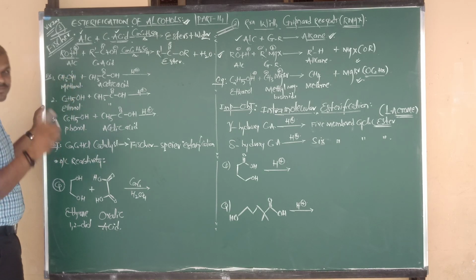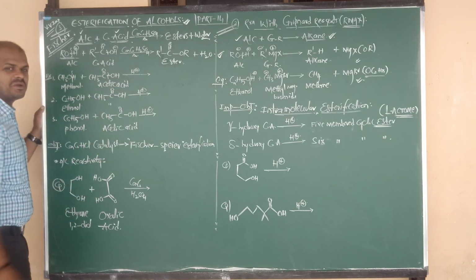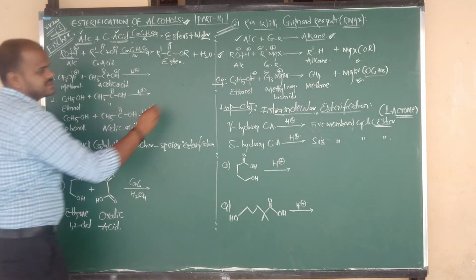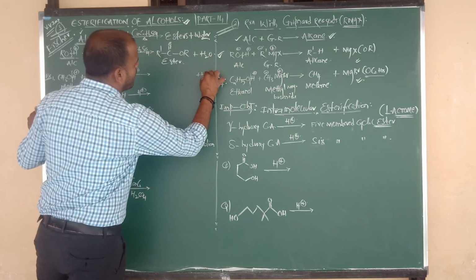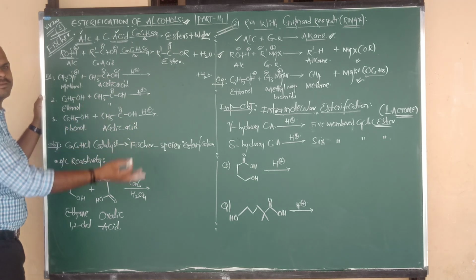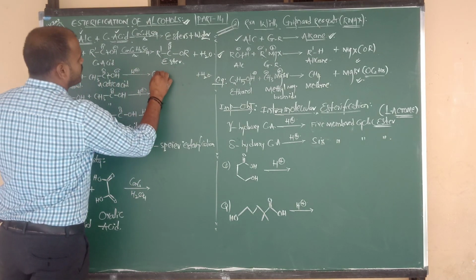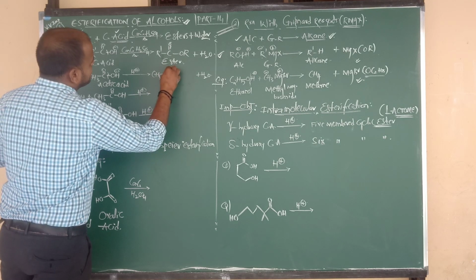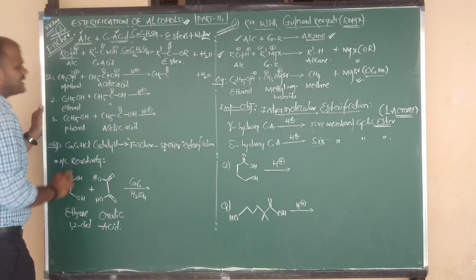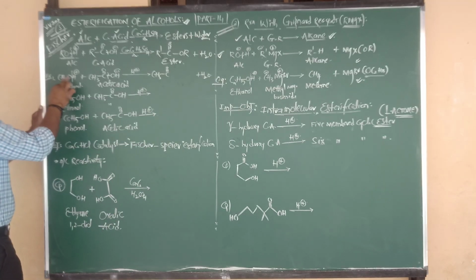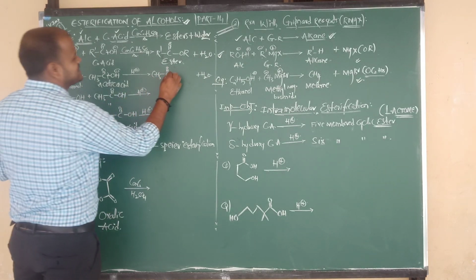In alcohol, O-H cleavage takes place, and in carboxylic acid, C-O cleavage takes place. H plus combines with OH minus and is removed as a water molecule. What will be the main product? CH3 bonded to C double bond O. From carboxylic acid, this group remains as it is, and H combines with OH and is removed as water. The remaining part is OCH3.